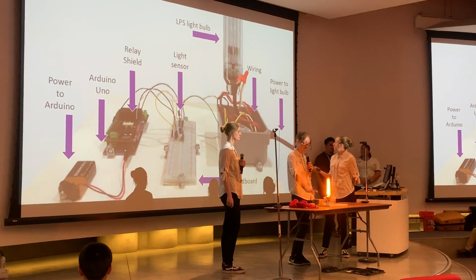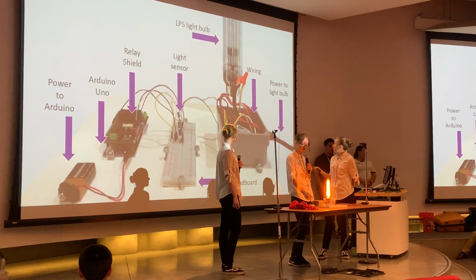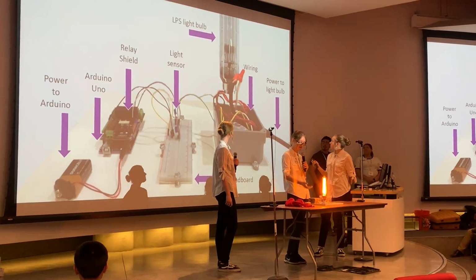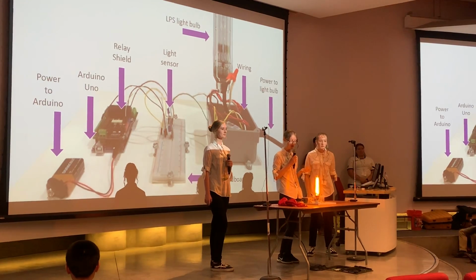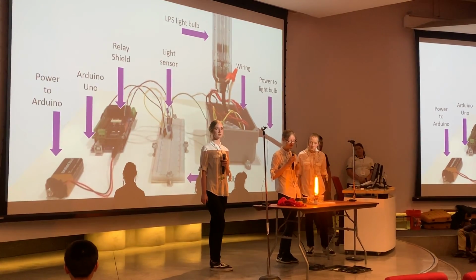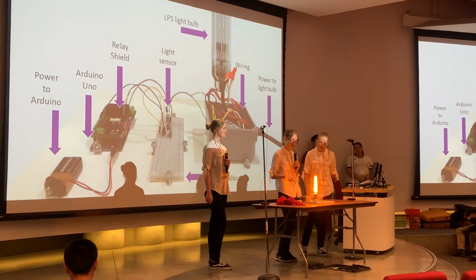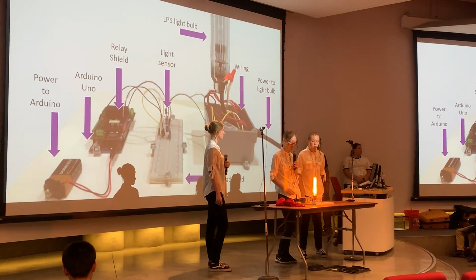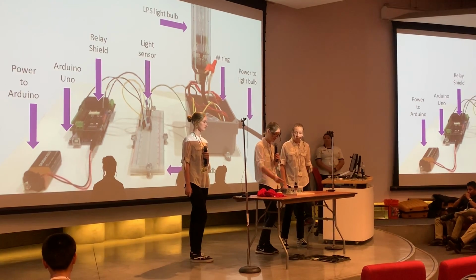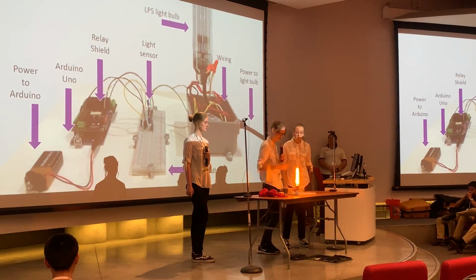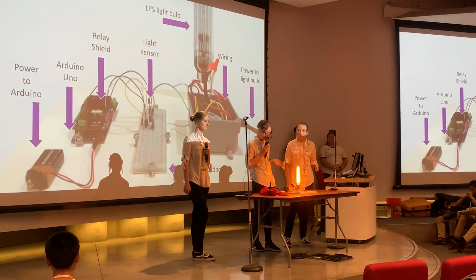So once the Arduino tells the breaker box to release the energy, it will release the energy and turn on the light. We had it covered because LPS light bulbs, or low pressure light bulbs, have generally a 5 to 10 minute warm-up time, and we want to show you the max amount of light they can produce. But if I just uncover this, it'll turn right off. And if I cover it again, it'll turn back on, just like that.